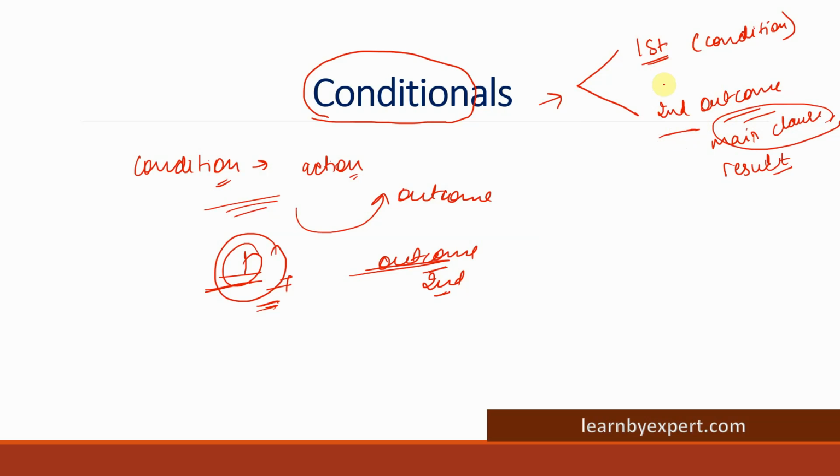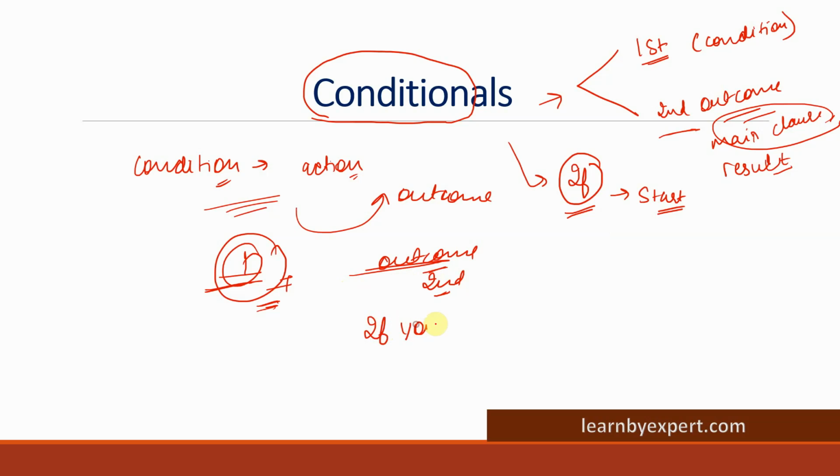So always remember, for conditionals we always start the sentence with if. If itself states that this thing has not happened, but what if it has happened? What if it happens in the future? So what will be the outcome, or what could have been the outcome? So did you understand what a conditional is? Let me just give you an example.